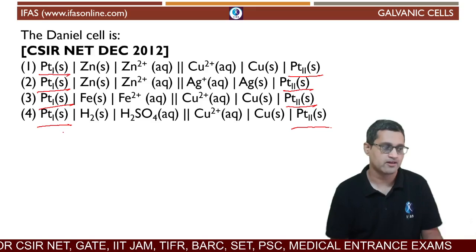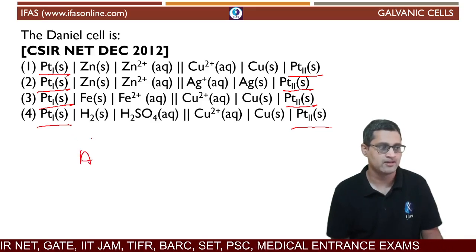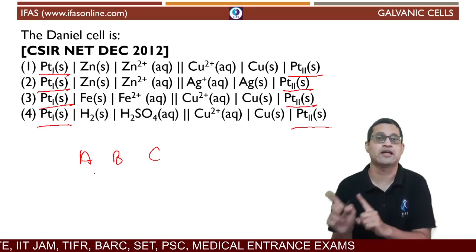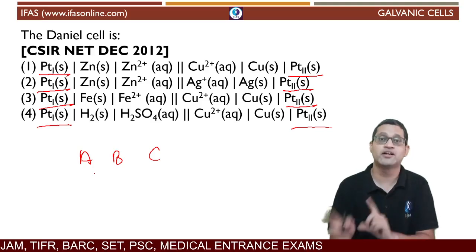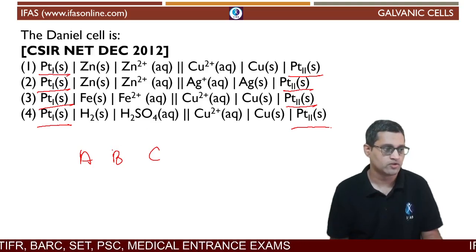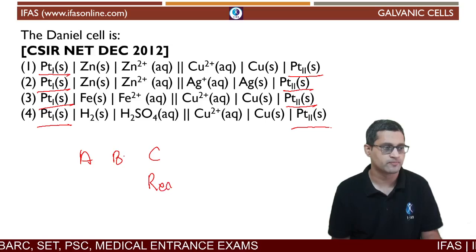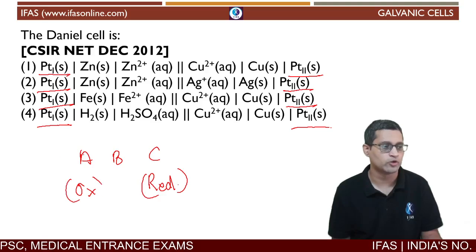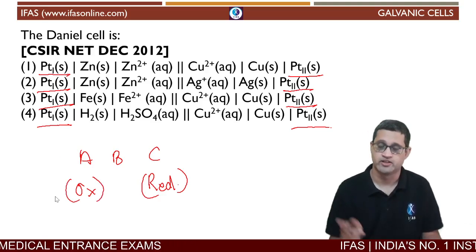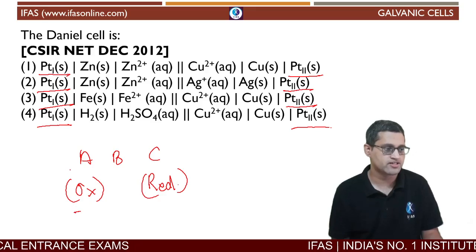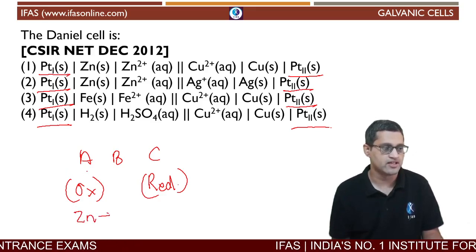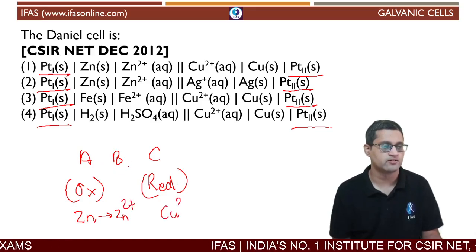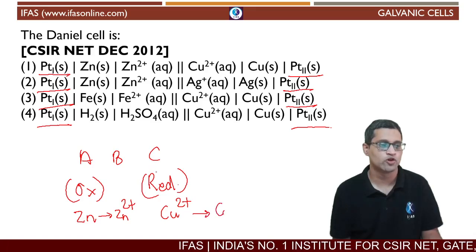But apart from that, what you have to remember is ABC: anode on the left, bridge in between, cathode on the right. Wherever reduction happens, that is the cathode, and wherever oxidation happens, you will have the anode, which is on the left hand side. Now where does oxidation happen? Oxidation happens when zinc gets converted to zinc 2 plus. Reduction happens when copper 2 plus gets converted to copper.